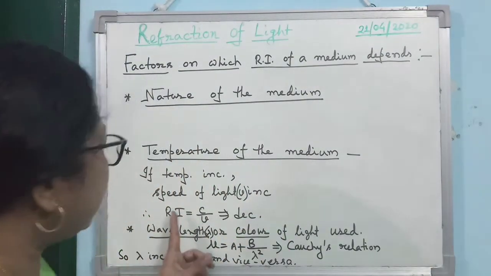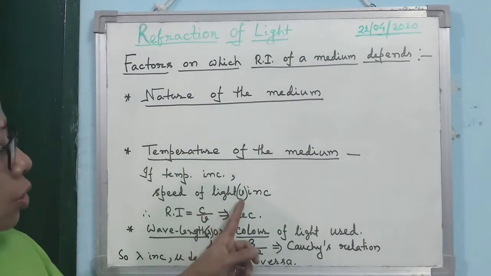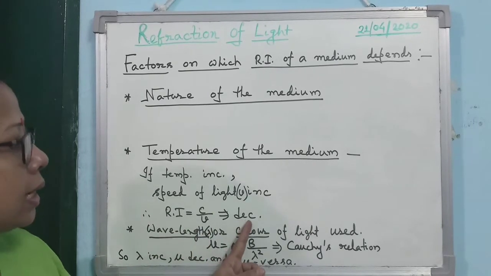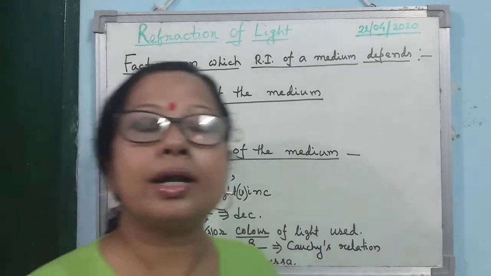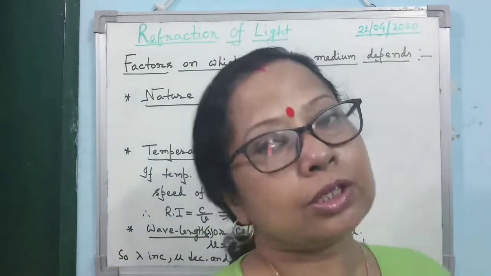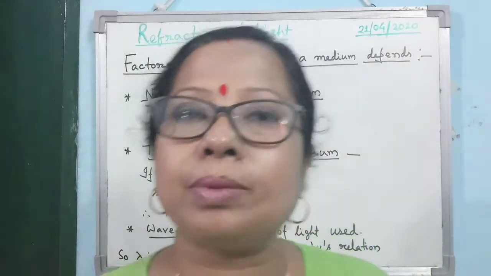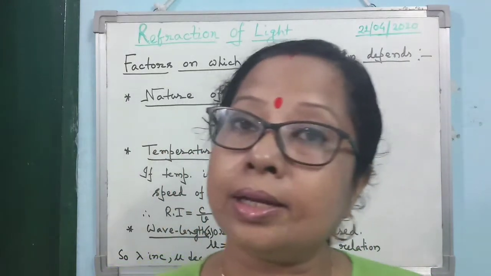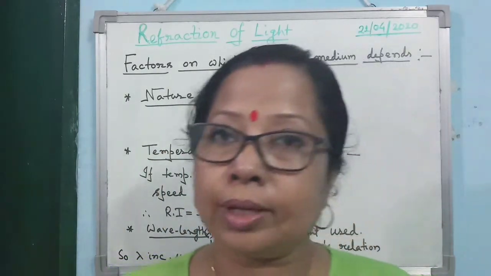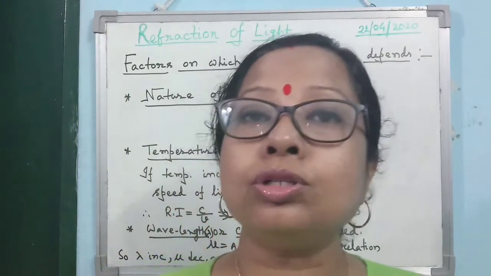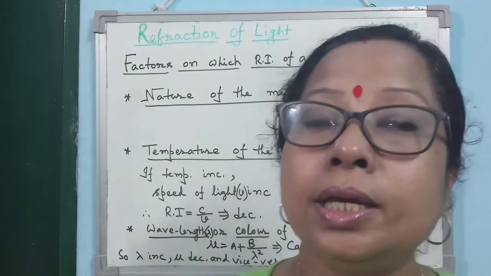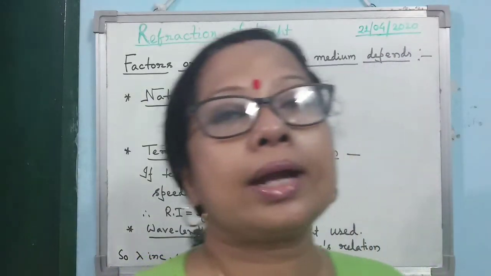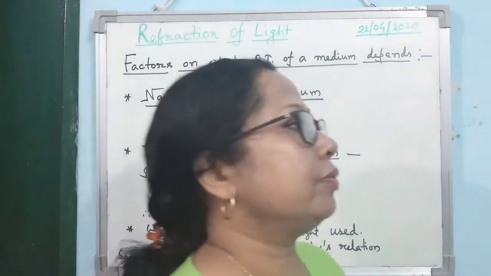Now you know that refractive index is c by v. So if v increases, what will happen to the refractive index? Refractive index decreases. So how does the refractive index depend on the temperature of the medium? If the temperature of the medium increases, refractive index decreases. Never write inversely proportional. I am repeating, don't write inversely proportional. You should write that when the temperature of the medium increases, then refractive index decreases, and vice versa.